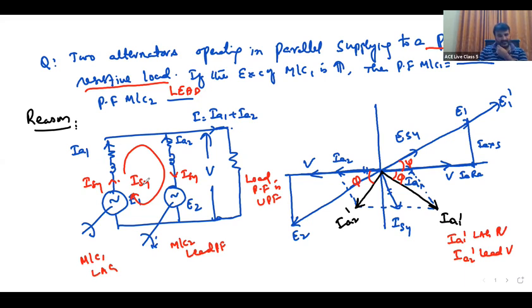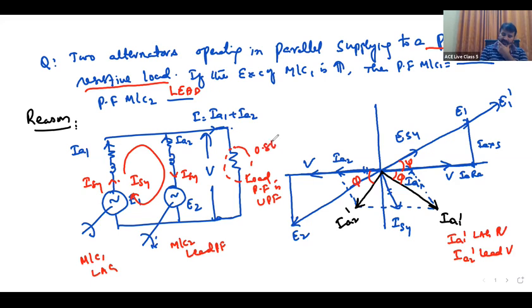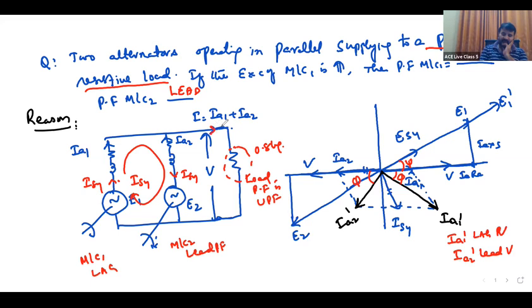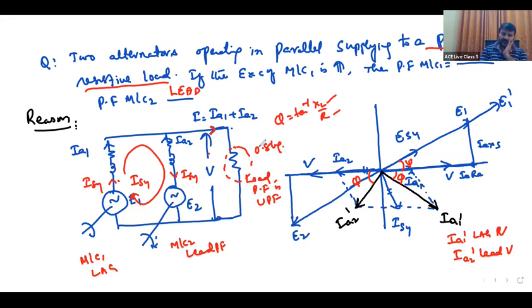What is the effect of power factor on load, and at what power factor will the machines operate in that case? Now you want to change the load. Which power factor? 0.8 lagging. Load power factor is not going to be changed, because the voltage and current, X same, R same, load power factor same. But machine power factors are going to change. Machine power factors only will change.